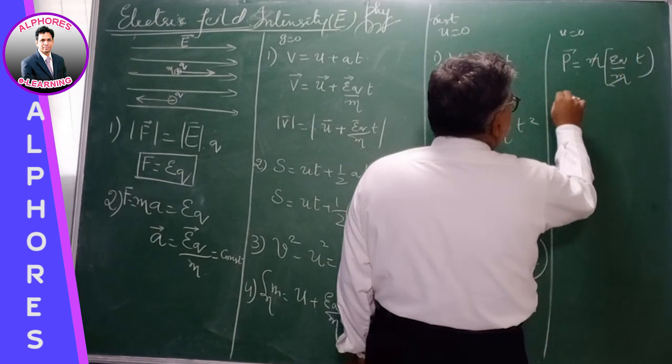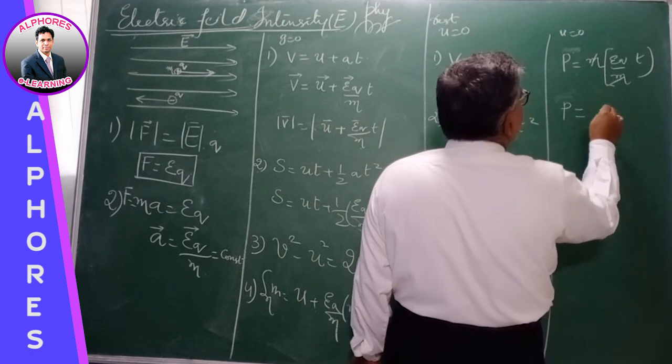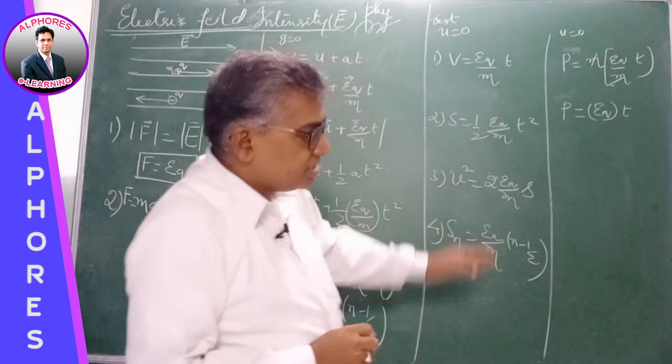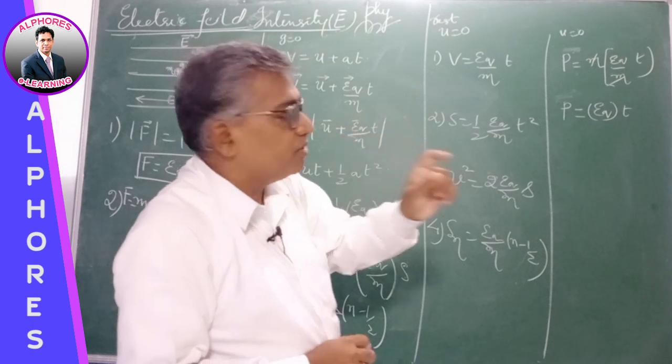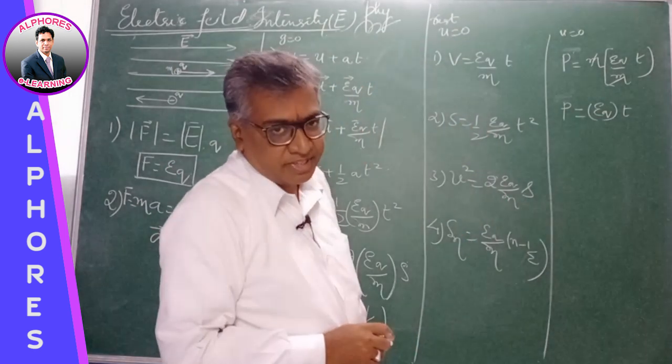So the momentum gained by the electron, momentum gained by the charged body in the electric field, it is qE into t. Initially it is at rest, so change in momentum, p, final momentum is p, initially 0. So p is force into time, impulse, qE into t, momentum.